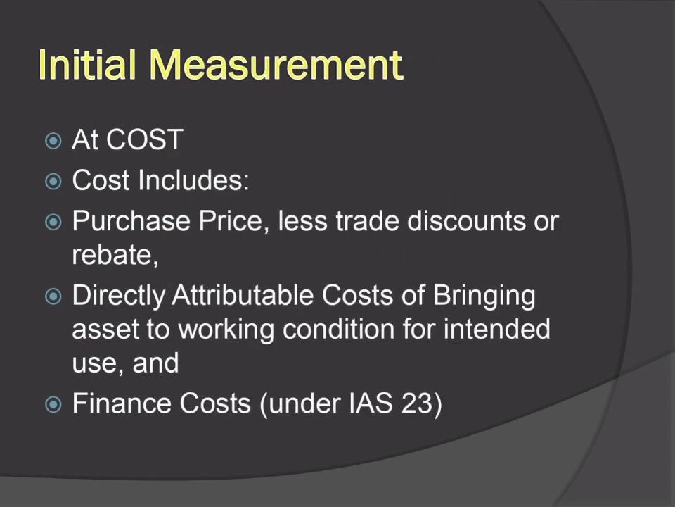Initial measurement. PPE should be initially measured at cost. That includes purchase price less trade discounts and rebates, directly attributable costs of bringing the asset to working condition for intended use. These may include site preparation, initial delivery and handling costs, installation costs, assembly costs, professional fees, costs of testing. Finance costs can also be capitalized for qualifying assets. We will see this in the next video, alright?